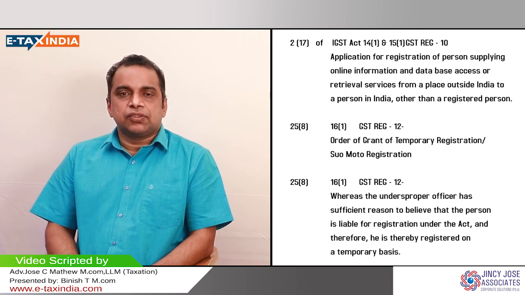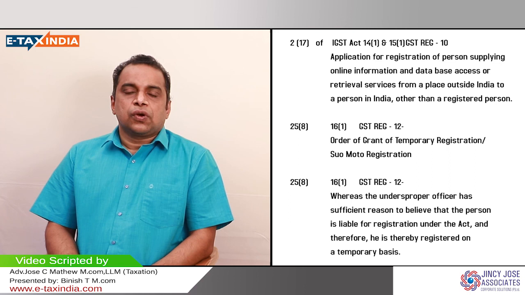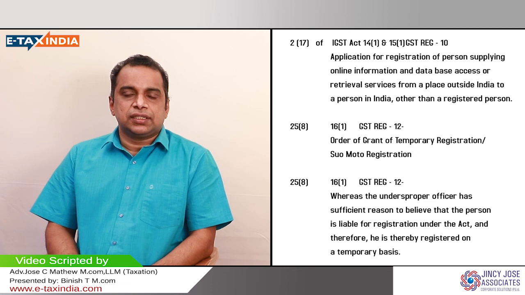For example, in case of a sole proprietorship, the PAN number of the owner is being used to generate the goods and service tax identification number. But the constitution of that organization is being changed. It has become a private limited company or it has become a partnership firm. So as an artificial juridical person created by law, the identity is unique and they have to take registration separately as a partnership firm or a company or a trust or a cooperative society. So the constitutional change will result in taking a fresh registration because the PAN number is being changed.